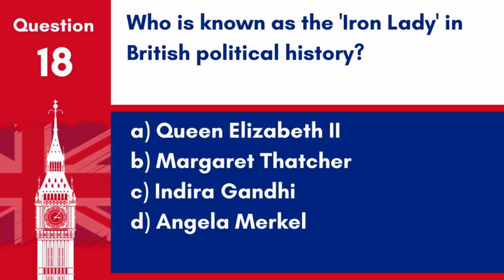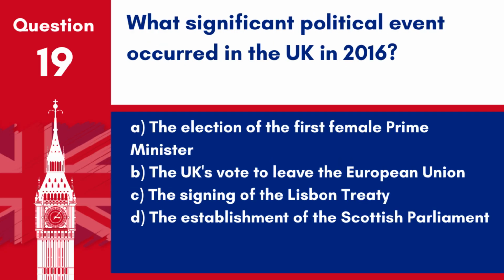victory. Question 18. Who is known as the Iron Lady in British political history? A. Queen Elizabeth II. B. Margaret Thatcher. C. Indira Gandhi. D. Angela Merkel. Answer: B. Margaret Thatcher. Margaret Thatcher, the Prime Minister of the UK from 1979 to 1990, was nicknamed the Iron Lady for her strong and uncompromising leadership style. Question 19.